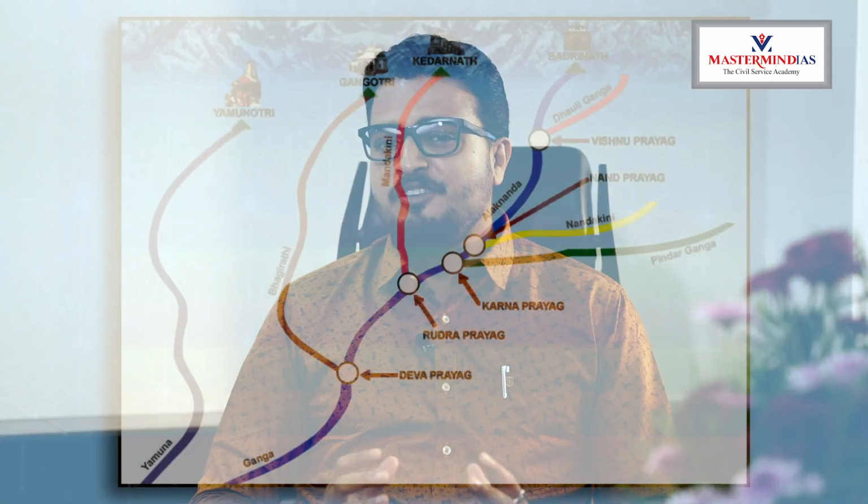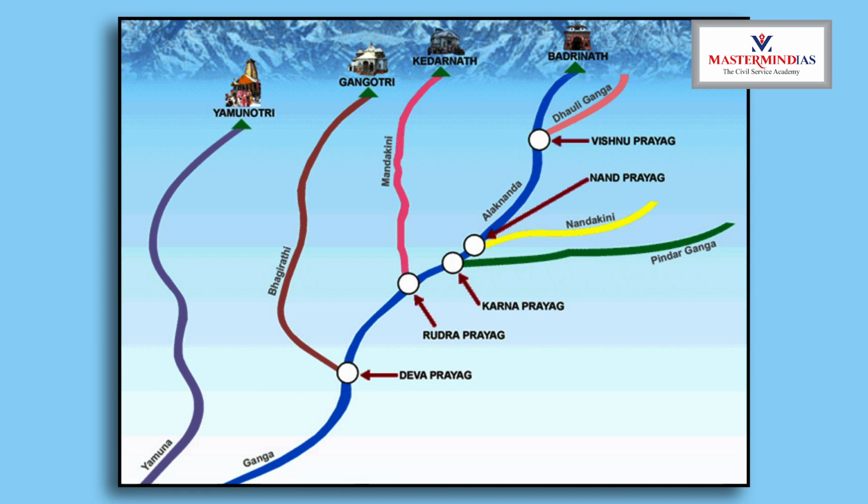We have to discuss four more important confluences. These confluences are considered as holy by Hindu mythology. So we will discuss all four important confluences. For that, we have to know the story of river Alagananda. For that, I'll be showing you a picture that will give you a better idea about it.